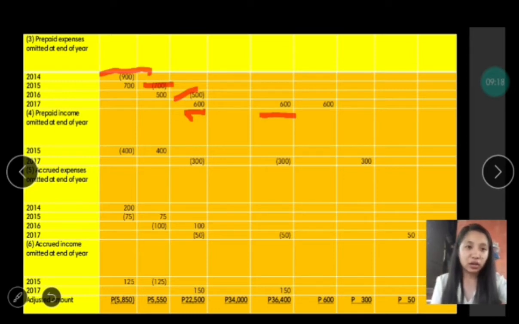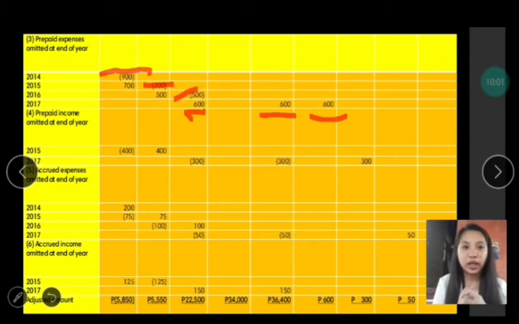And for this second column here, this is the column for the prepaid expenses. Next, we have the prepaid income omitted at the end of the year. We only have years 2015 and 2017 for the prepaid income. So as we all know, prepaid income is the revenue received in advance but not yet earned. And as we all know, the income must be recorded in the accounting period in which it is earned. So this prepaid income will not be recognized as income for this period, but for the next accounting period.